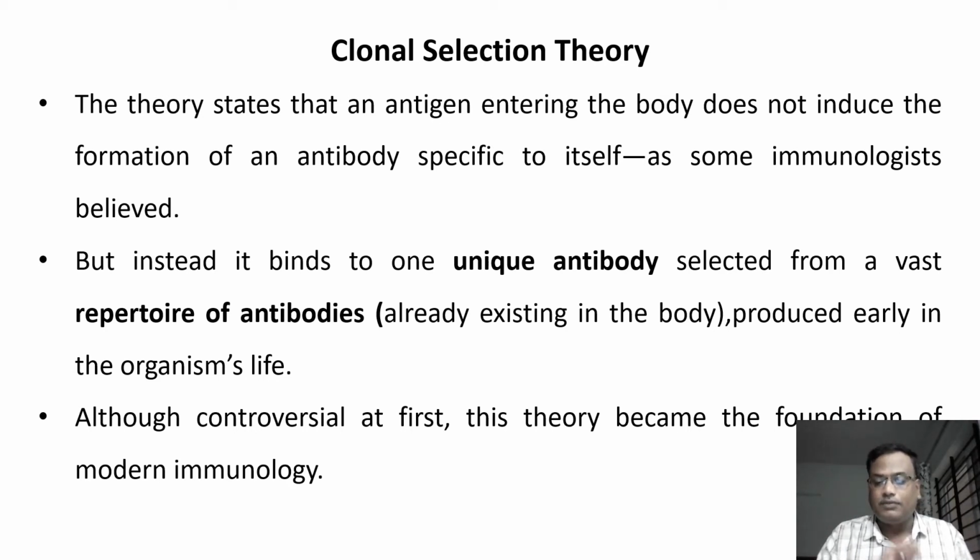The pathogen is going to be engulfed by one cell, which destroys it. Then it presents the antigen on its surface, and those cells are called antigen presenting cells. Those antigen presenting cells are identified by the T helper cell. The T helper cell will go and activate one particular B cell. The B cell will start producing specific antibodies against the antigen. This is what we normally study.